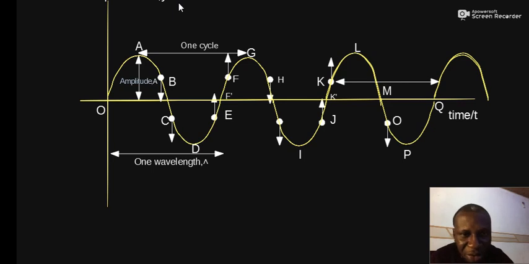Therefore, from that definition of wavelength, it means that A and G are in phase, and so the horizontal distance between A and G is one wavelength. Just like point O and point F prime, look at the arrow, use the arrow to trace it.